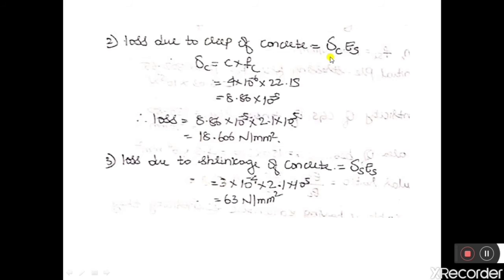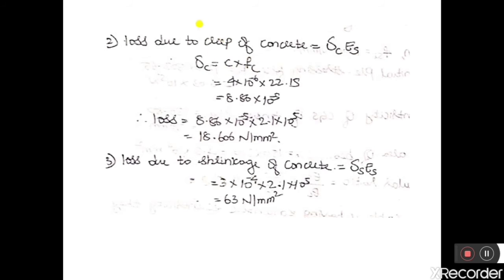Here, please make a note. Ultimate creep strain is given. Creep coefficient is not given. So when ultimate creep strain is given, the formula for loss due to creep of concrete is equal to delta C into Es, where delta C is equal to C into Fc, and C is nothing but the ultimate creep strain. So ultimate creep strain is given in the question.